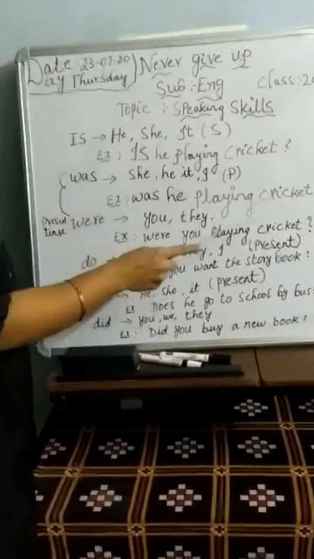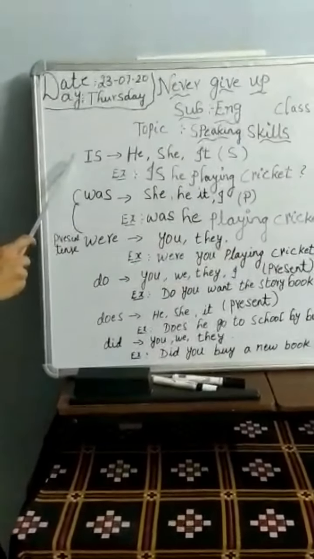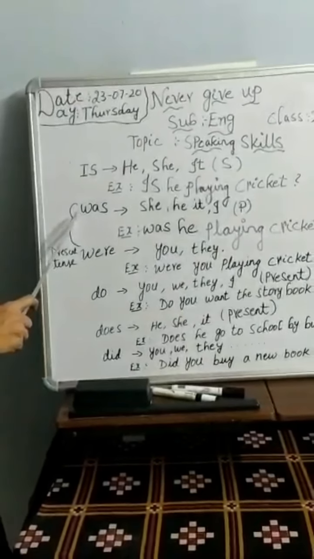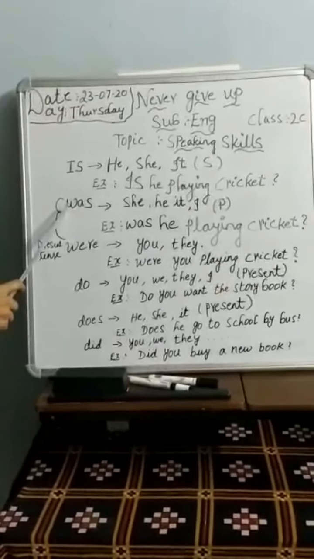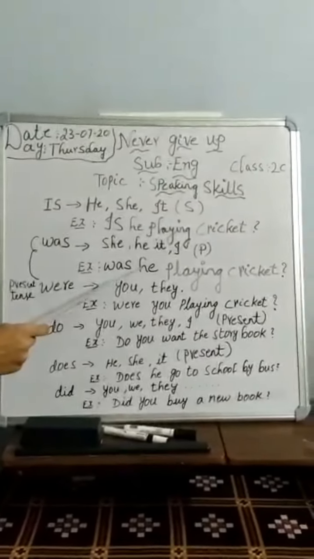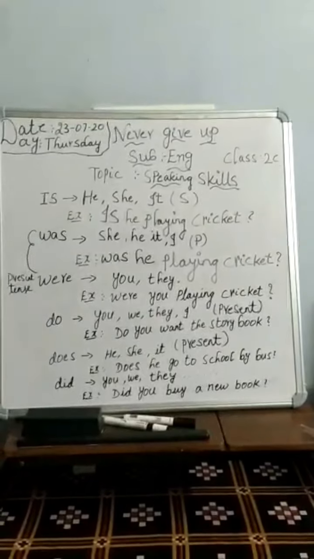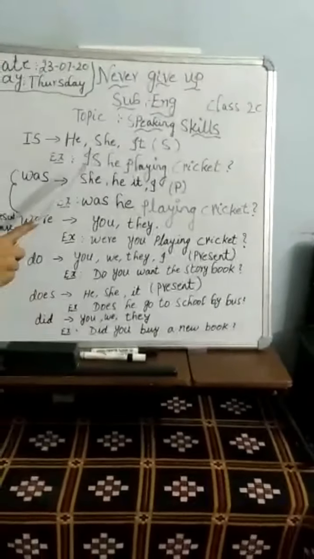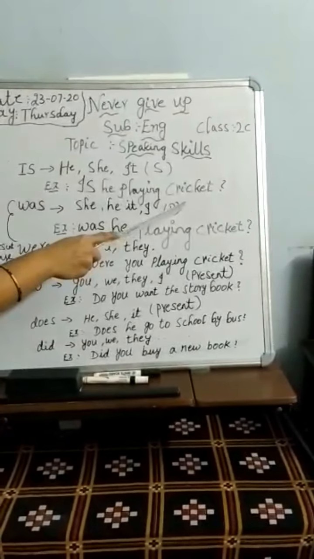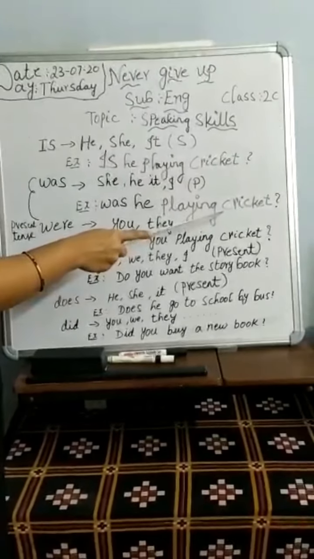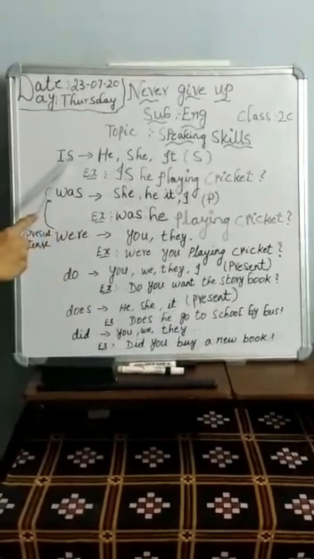Was she playing cricket? Here, children, there is a simple rule. Is is a present tense and was is a past tense. If it is happening now, you use is. If it has happened in the past, we use was. For example, is he playing cricket is a present tense. Was he playing cricket is a past tense. So these are examples for is and was.